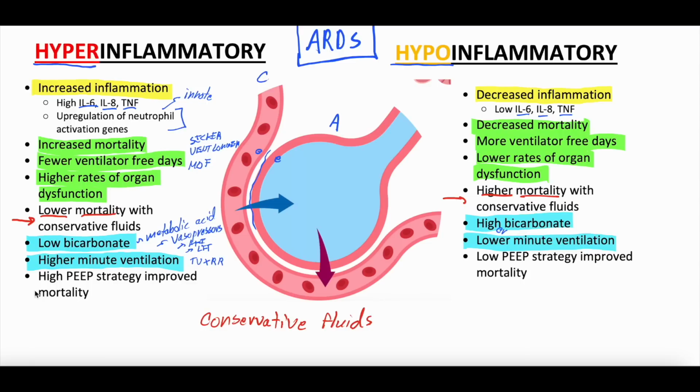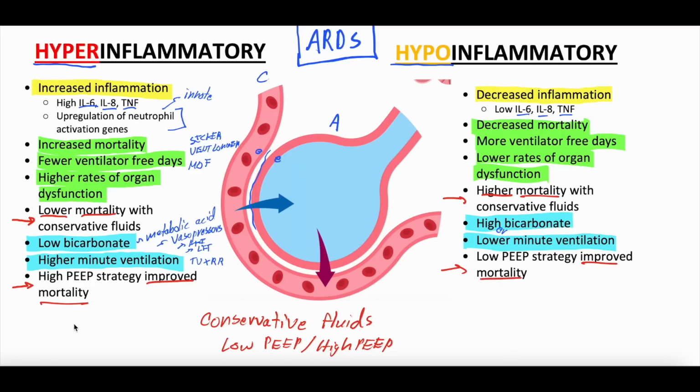Okay. They also found that, so PEEP strategies, in ARDS there's low PEEP tables and there's high PEEP tables. And what they found in a big trial was there didn't seem to be a difference in outcomes whether you used the low PEEP or the high PEEP table. But when they broke it down by phenotype, they found that the high PEEP strategy improved mortality for the hyperinflammatory phenotype, whereas the low PEEP strategy improved mortality for the hypoinflammatory phenotype.